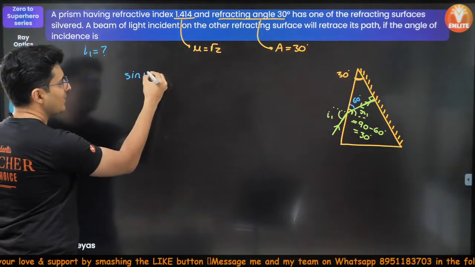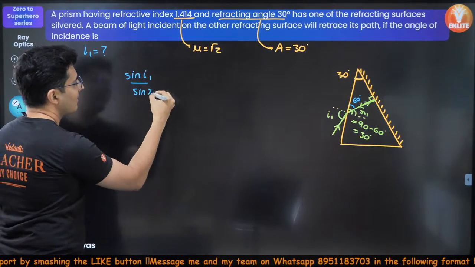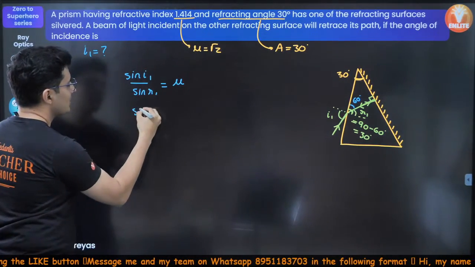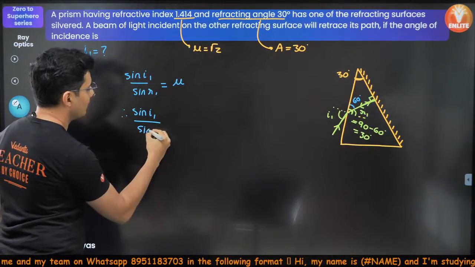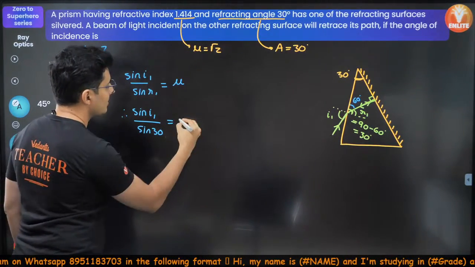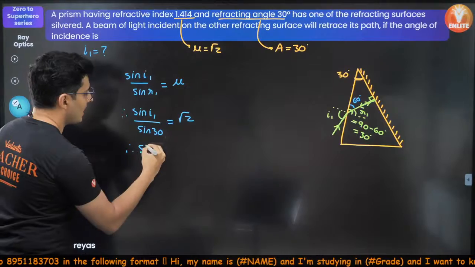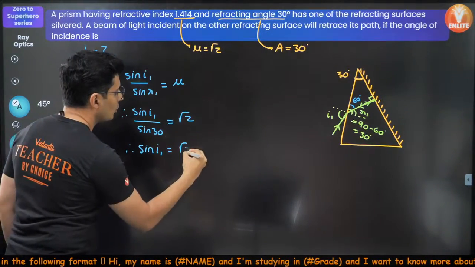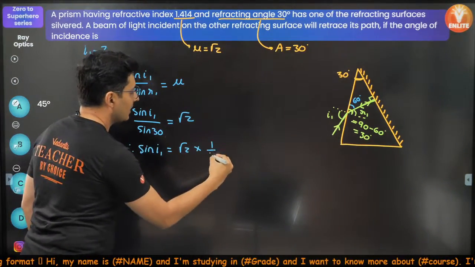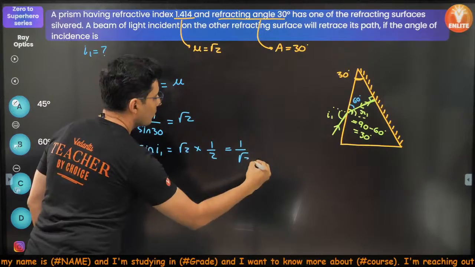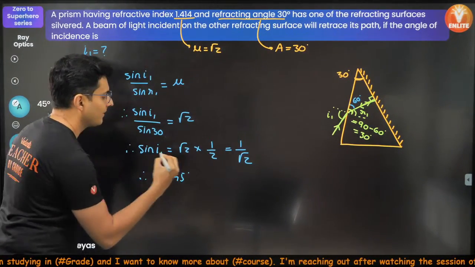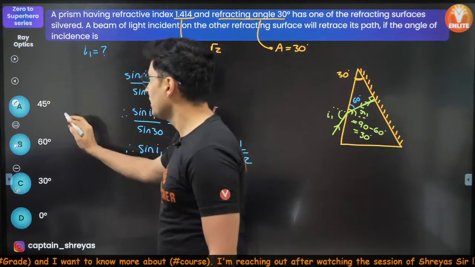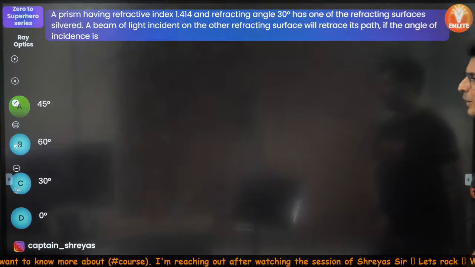So essentially, sine of I1 by sine of R1 is nothing but mu. So sine of I1 over sine of R1, which is sine of 30, is equal to mu, which is nothing but root 2. Therefore, sine of I1 will be root 2 times sine 30, which is half. So this will just become 1 by root 2. Whose sine is 1 by root 2? It is nothing but 45 degrees. Hence, the correct answer to this question is going to be 45 degrees.